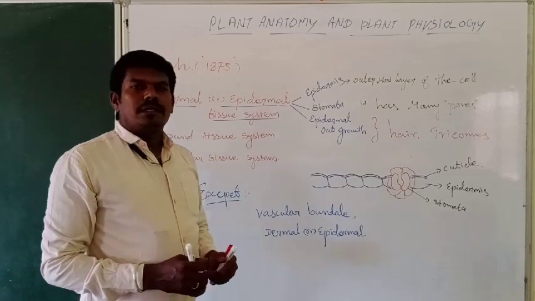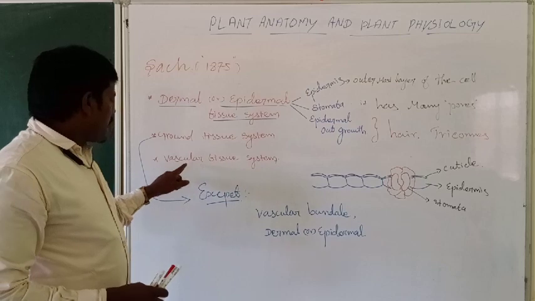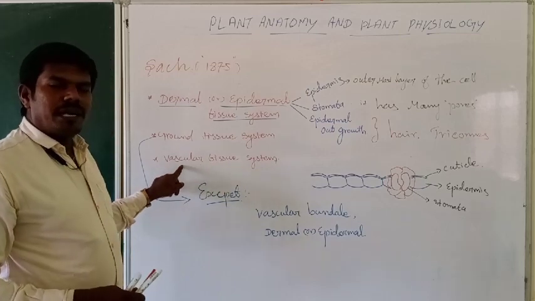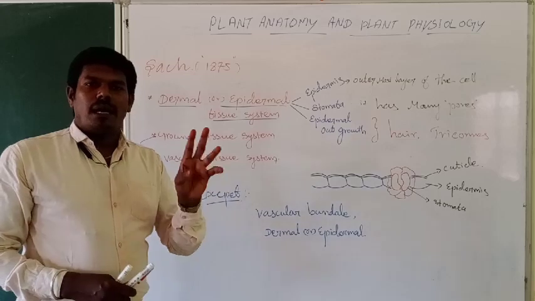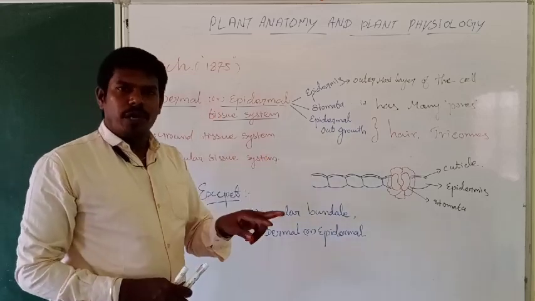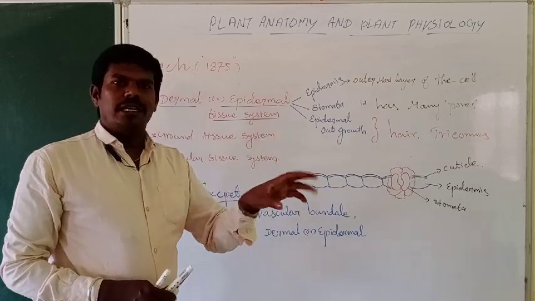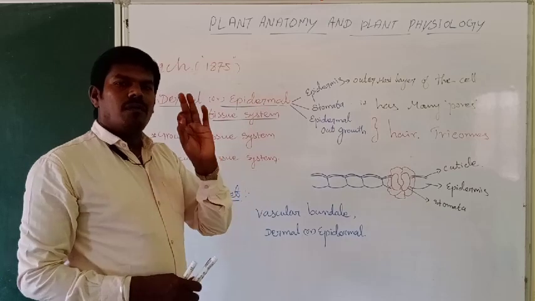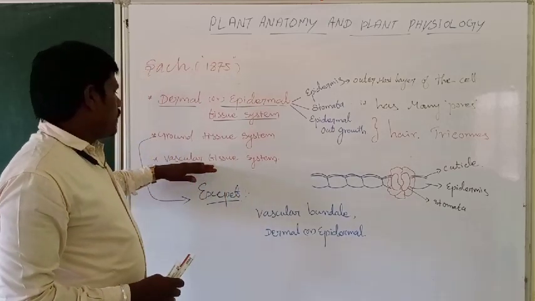Vascular tissue system means very simple. What are the components, the consisting parts? Xylem and phloem only. There are two things only. This xylem and phloem joined together form a bundle-like structure. That bundle is called a vascular bundle. So what kinds of cells are present in the vascular tissue system?